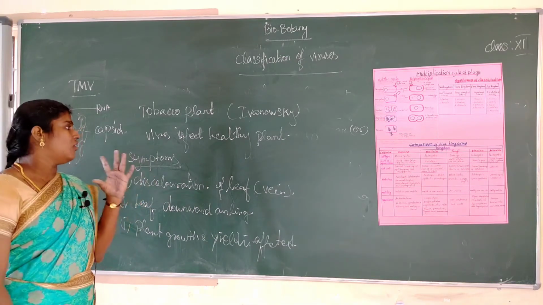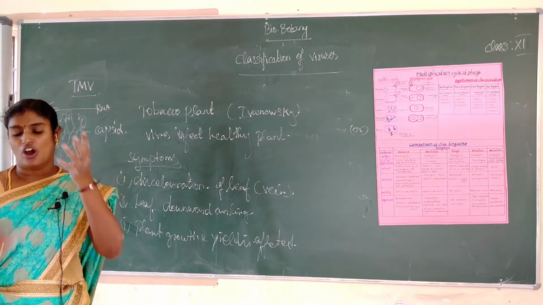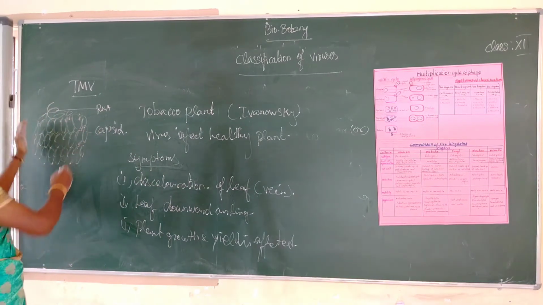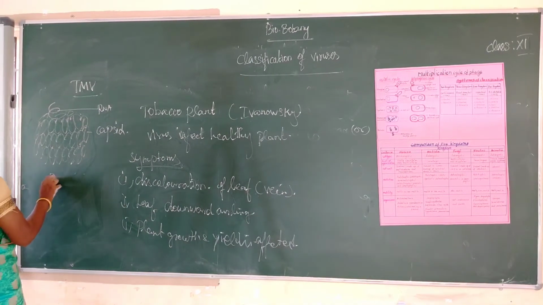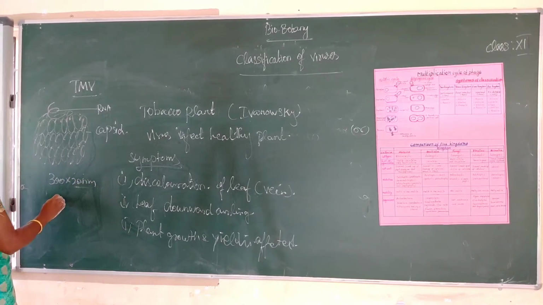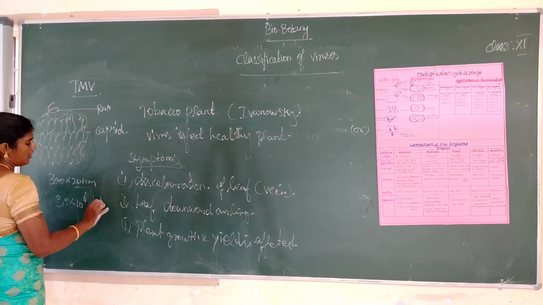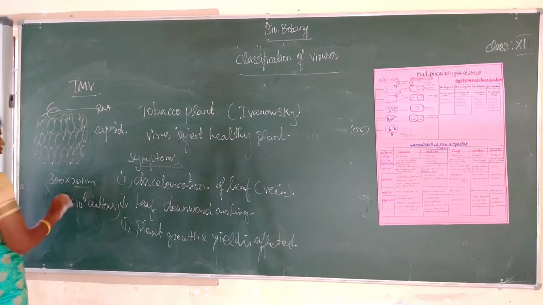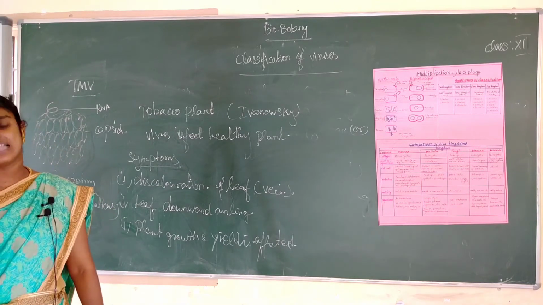So next one, what is tobacco mosaic virus? This virus is a rod shaped helical virus. The size of the virus is 300 by 20 nanometers. Note the molecular weight: 39 times 10 to the power 6 Daltons.